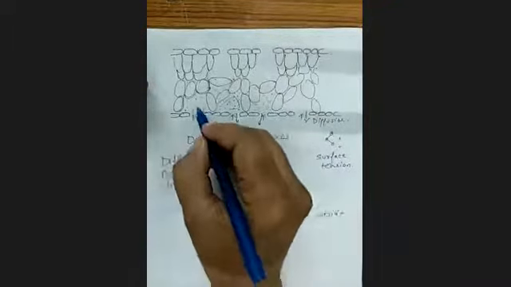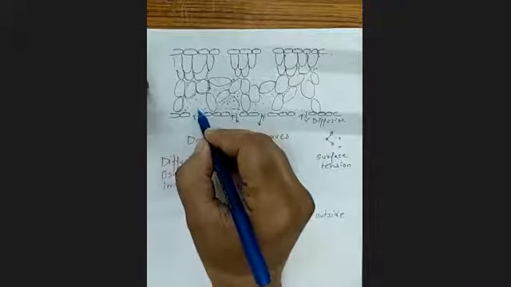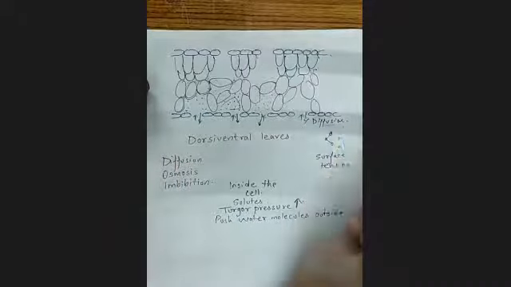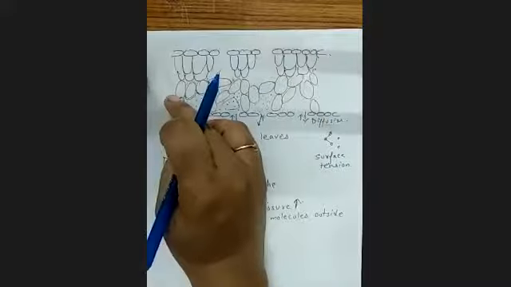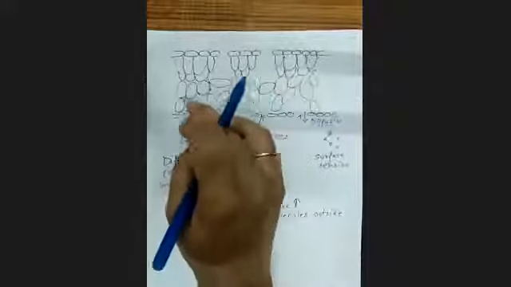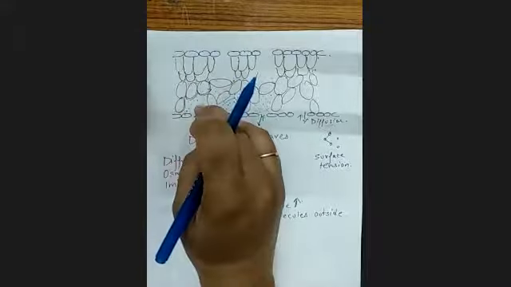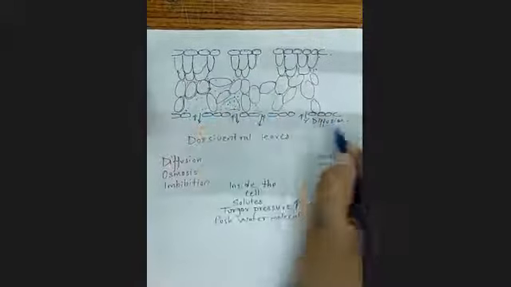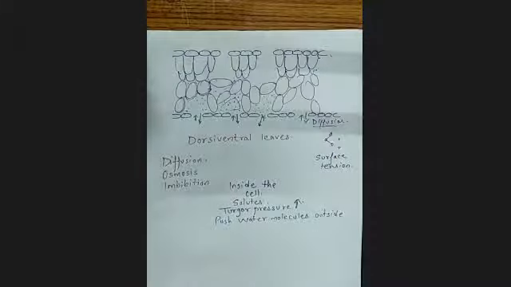So this gaseous form of water will be released into the environment with the process called diffusion. If it is happening inside the leaf, definitely it is through osmosis and imbibition. But once it is in the form of vapor and ready to be released into the environment, then it should be diffusion. Is it clear to you?